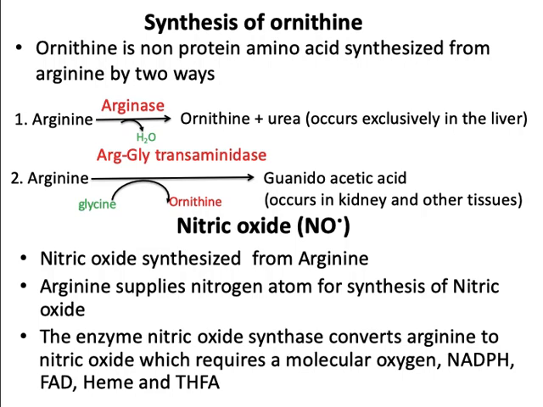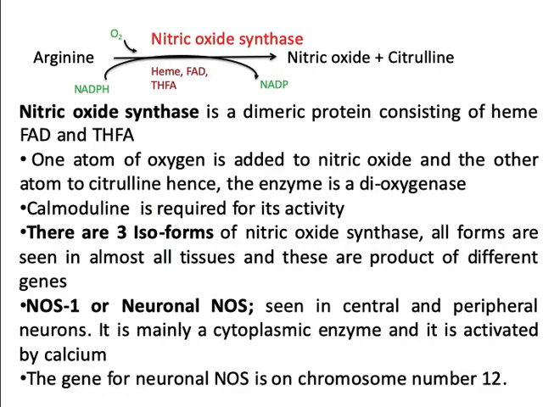The enzyme nitric oxide synthase is a dimeric protein consisting of heme, FAD and tetrahydrobiopterin. This dimeric enzyme converts arginine to nitric oxide and citrulline, and it requires calmodulin for its activity.